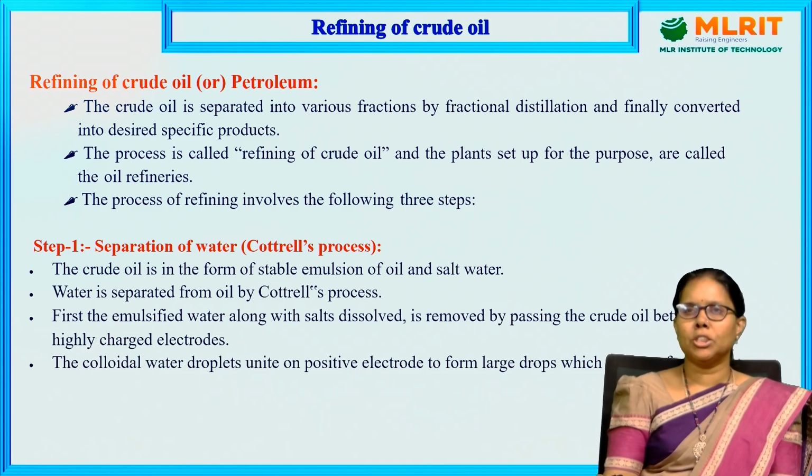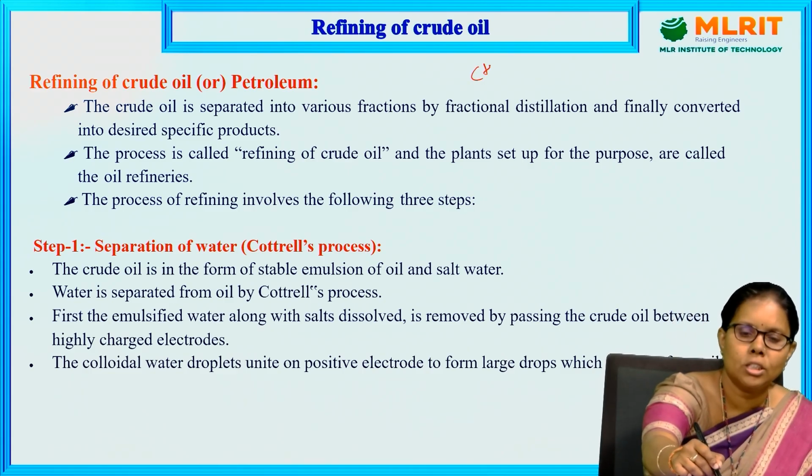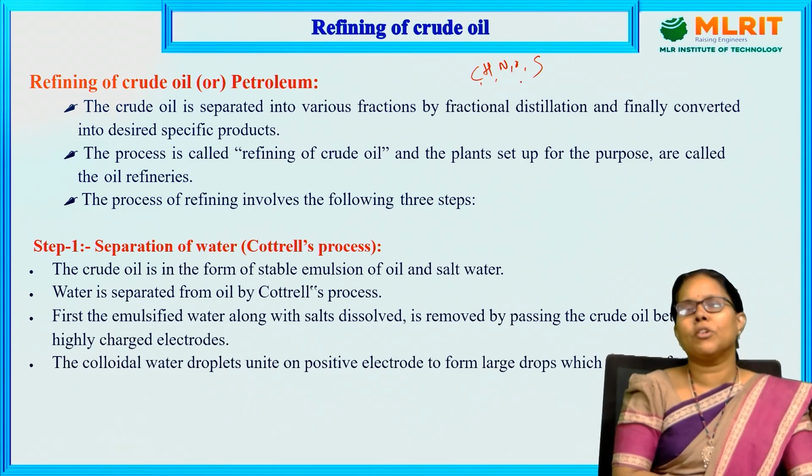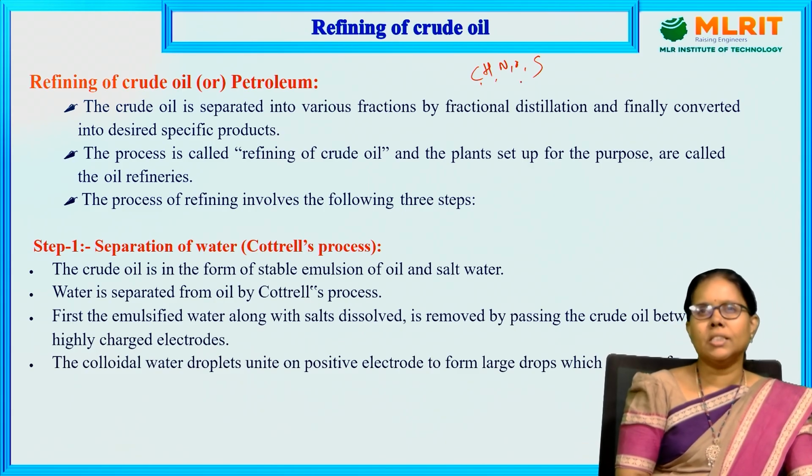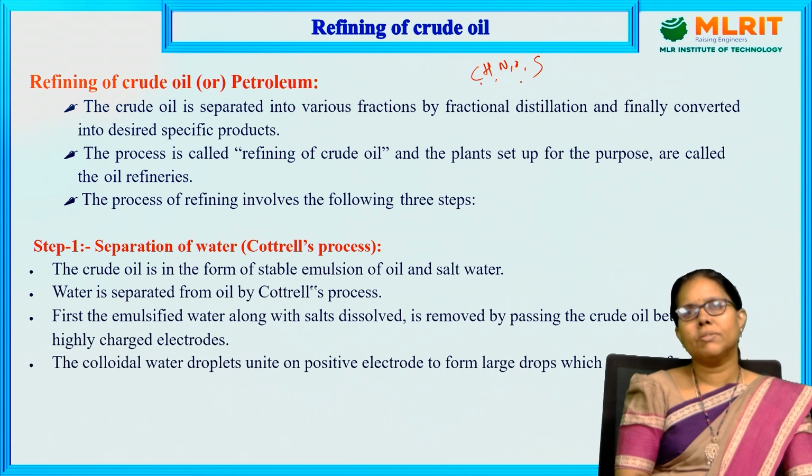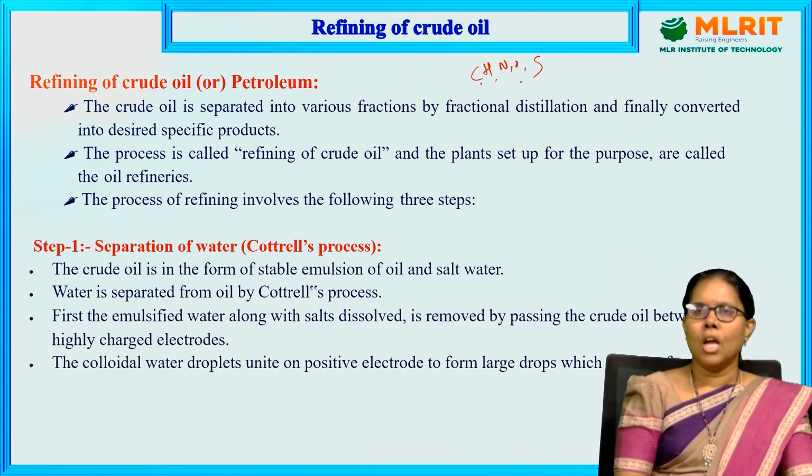Before that separation, we have to remove the various impurities which are present in the crude oil. We know that crude oil consists of carbon, hydrogen, nitrogen, oxygen, sulfur, and various hydrocarbons, C1 to C37, either aliphatic or aromatic. In order to separate these hydrocarbons based upon chain length, we first have to remove the various impurities present in the crude oil.